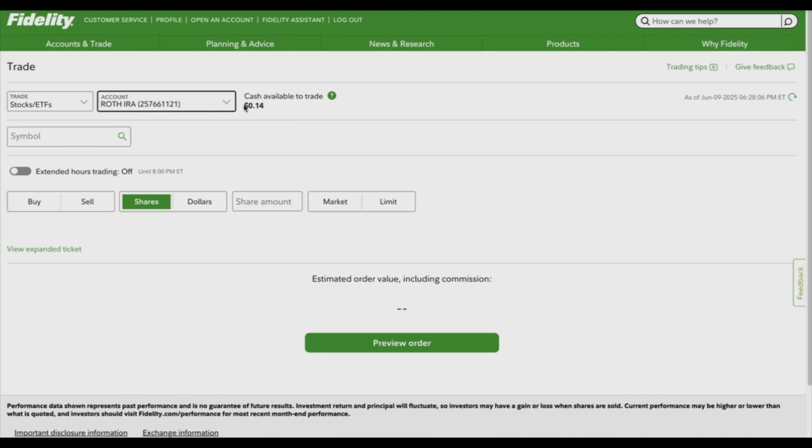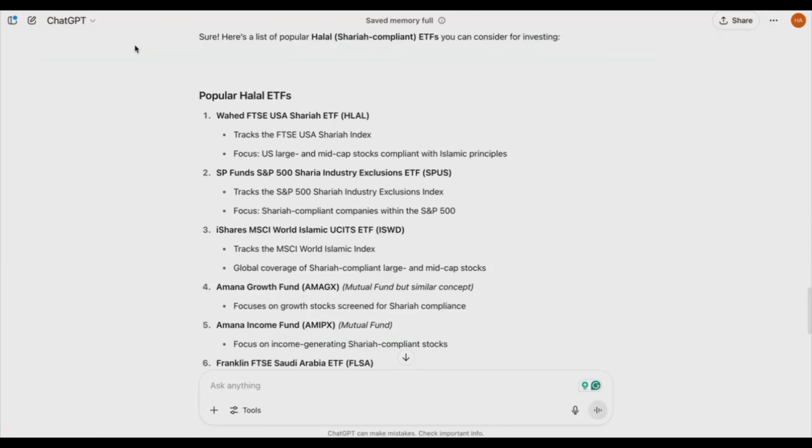Then it shows you the money that is available, the money you currently have. So please do transfer money, because you need money in order to buy a Halal ETF. Make sure you have money in your account, which is transferring money from your bank to a Fidelity account. And the Halal ETF we want to buy is this one, the S&P 500, which is this.